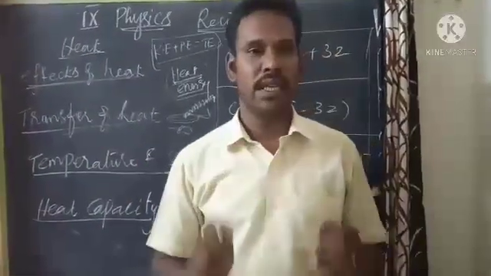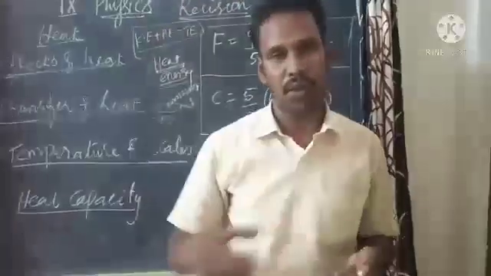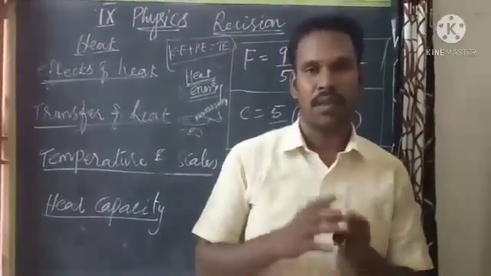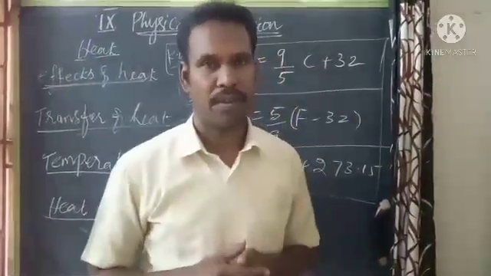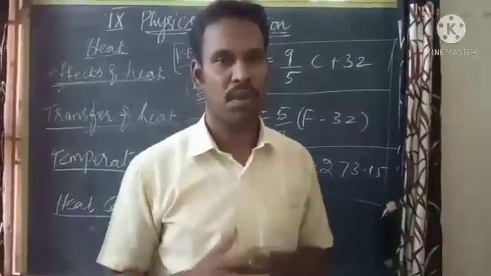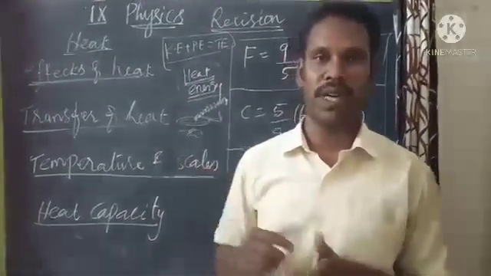In the radiation method, the heat is transferred from a hot body to a cold body in the form of waves, especially electromagnetic waves. The best example is the sun. The sun always emits energy in the form of radiation.